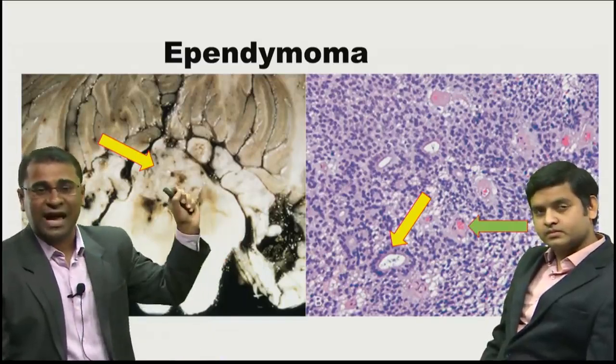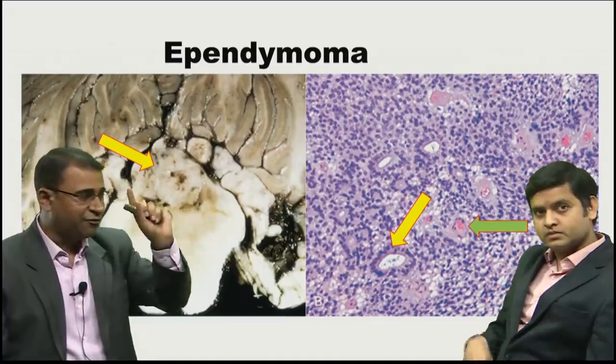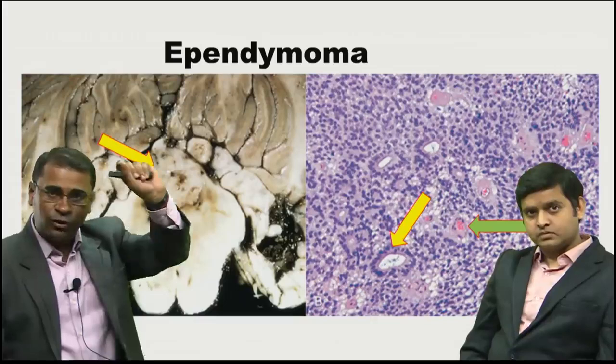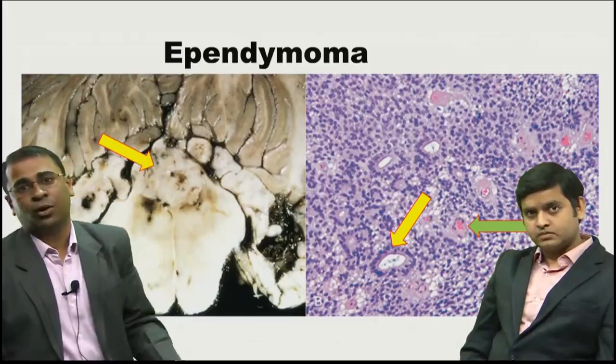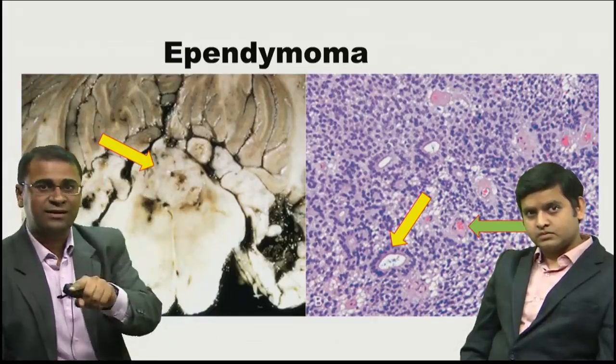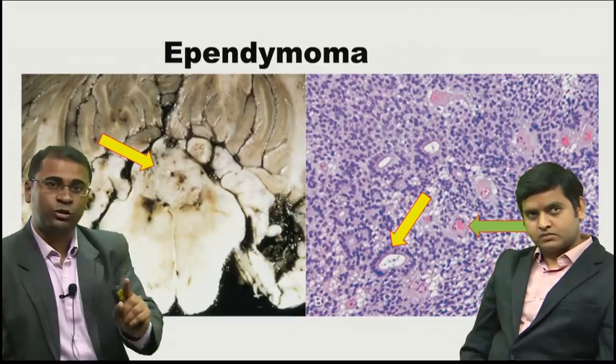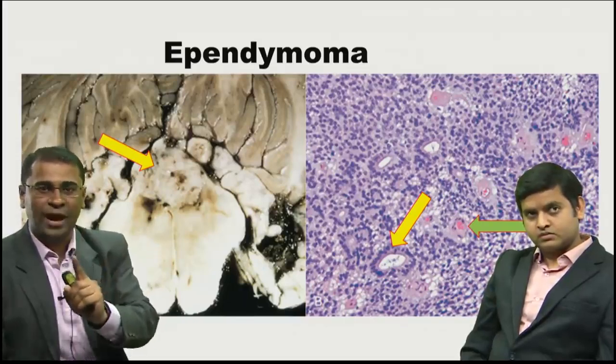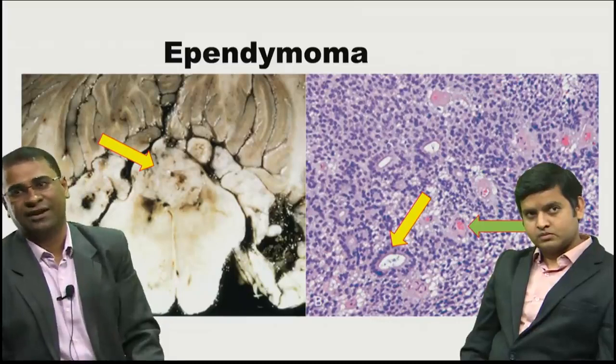This you see is actually showing a red color area. That red area is basically vessels. And again, because tumor cells are around them, hence you call it rosette. But because there are vessels inside it, true or pseudo, it should be pseudo rosette. And therefore it is being called a perivascular pseudo rosette, a finding of ependymoma.